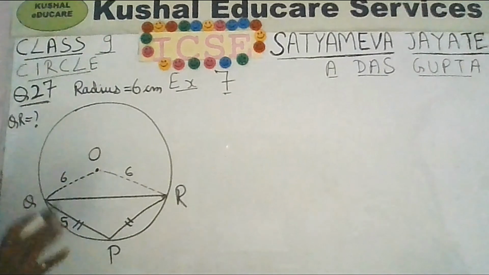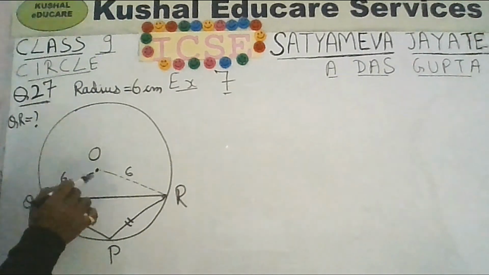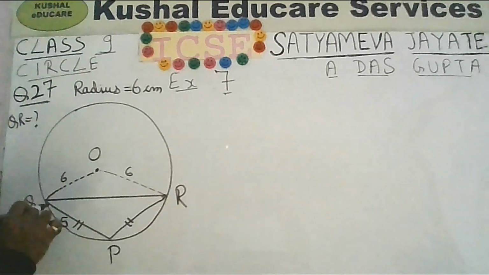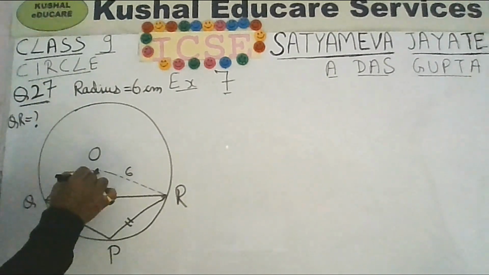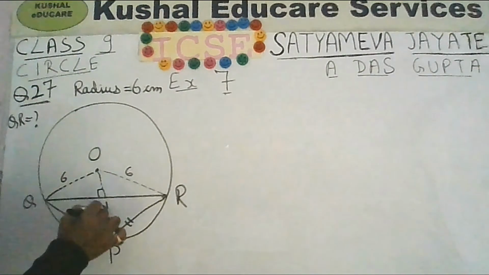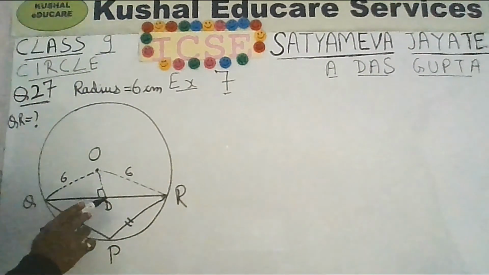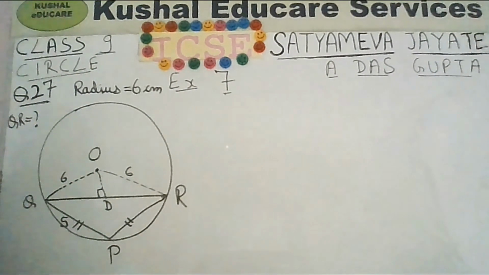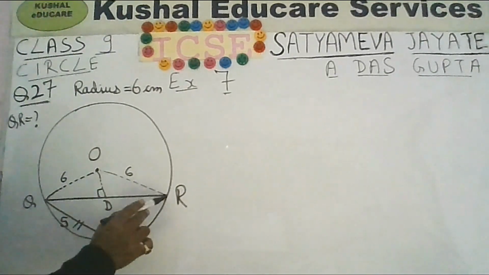I have told you just now that if you draw a perpendicular from the vertex to the opposite side, like this, and let me call this point D, then it will bisect the opposite side. So QD will be equal to DR.